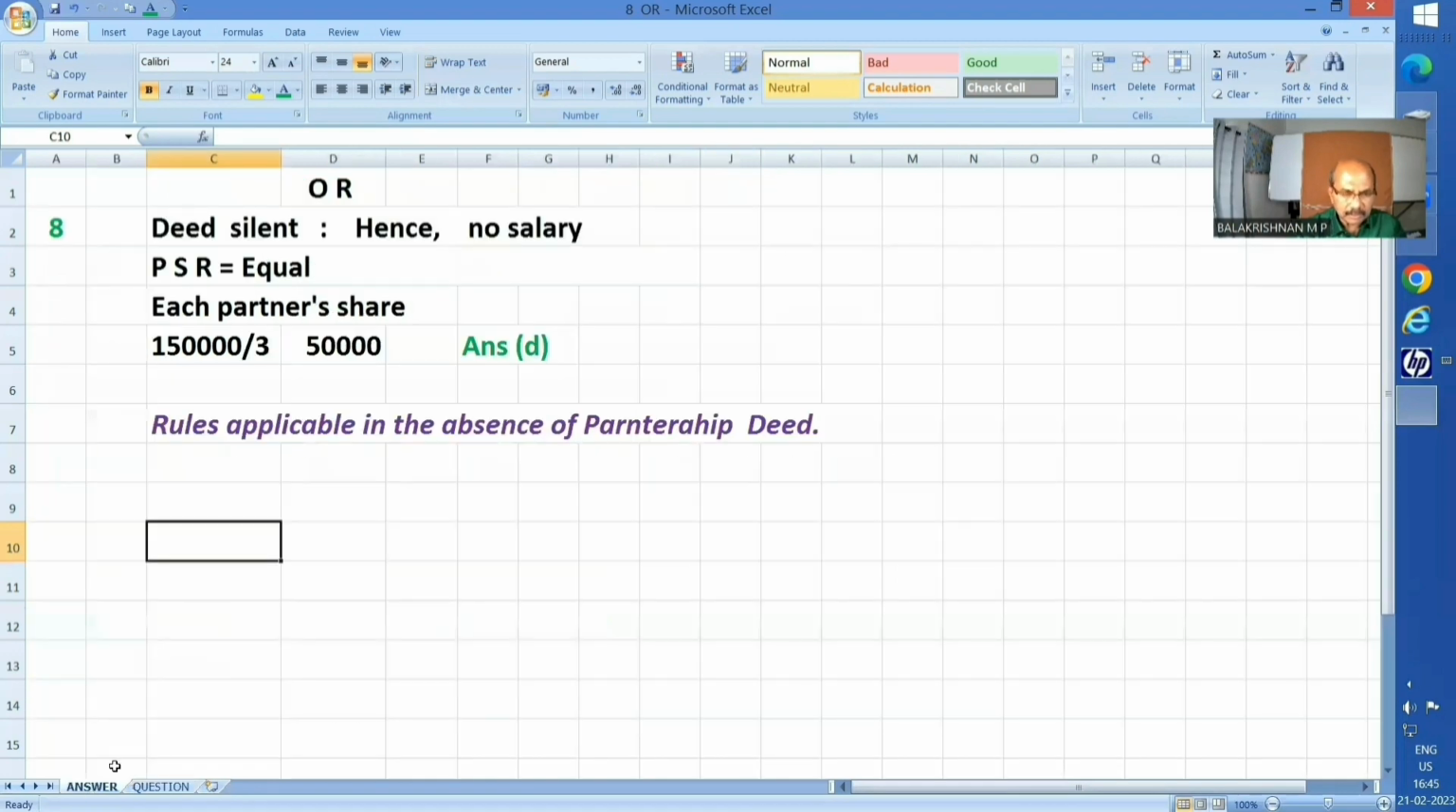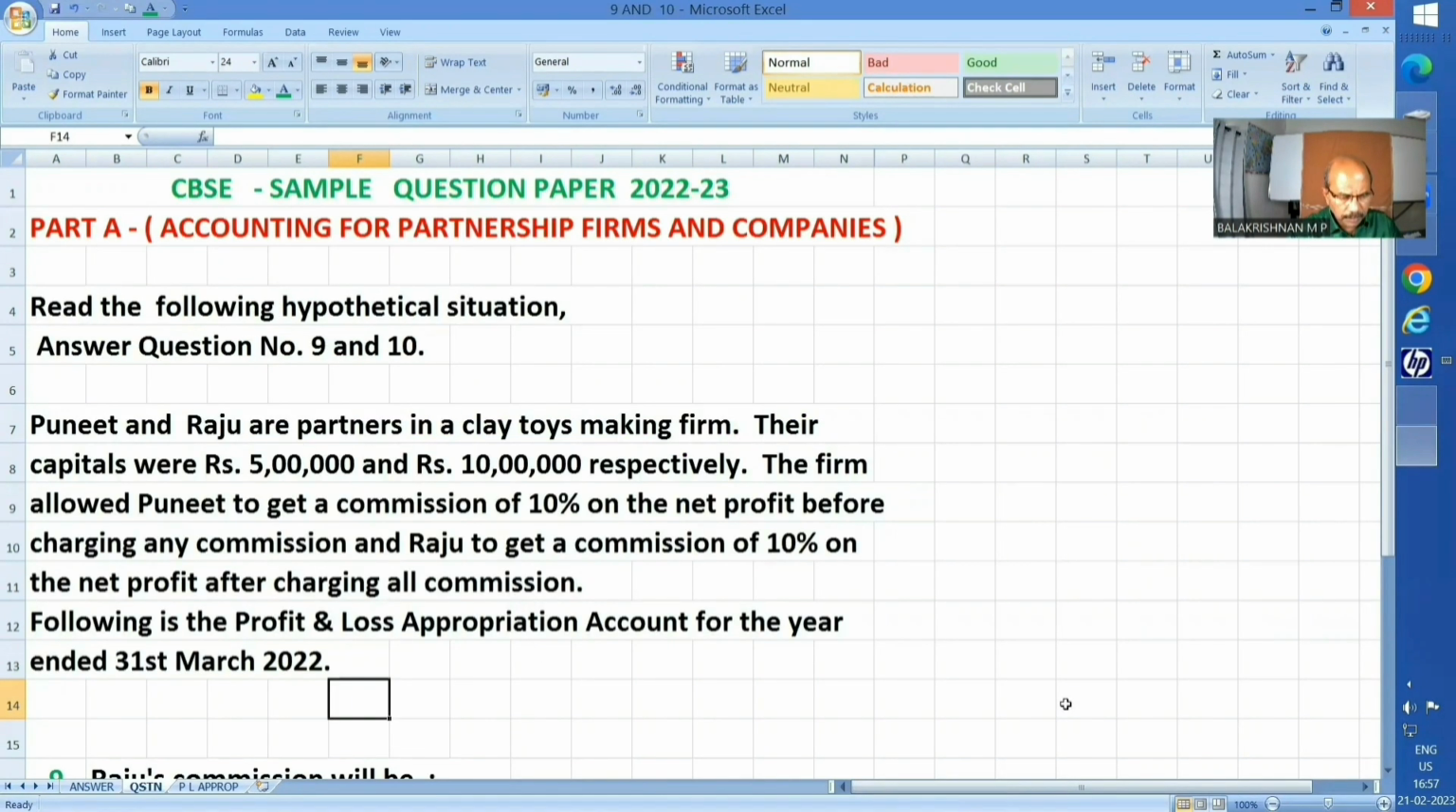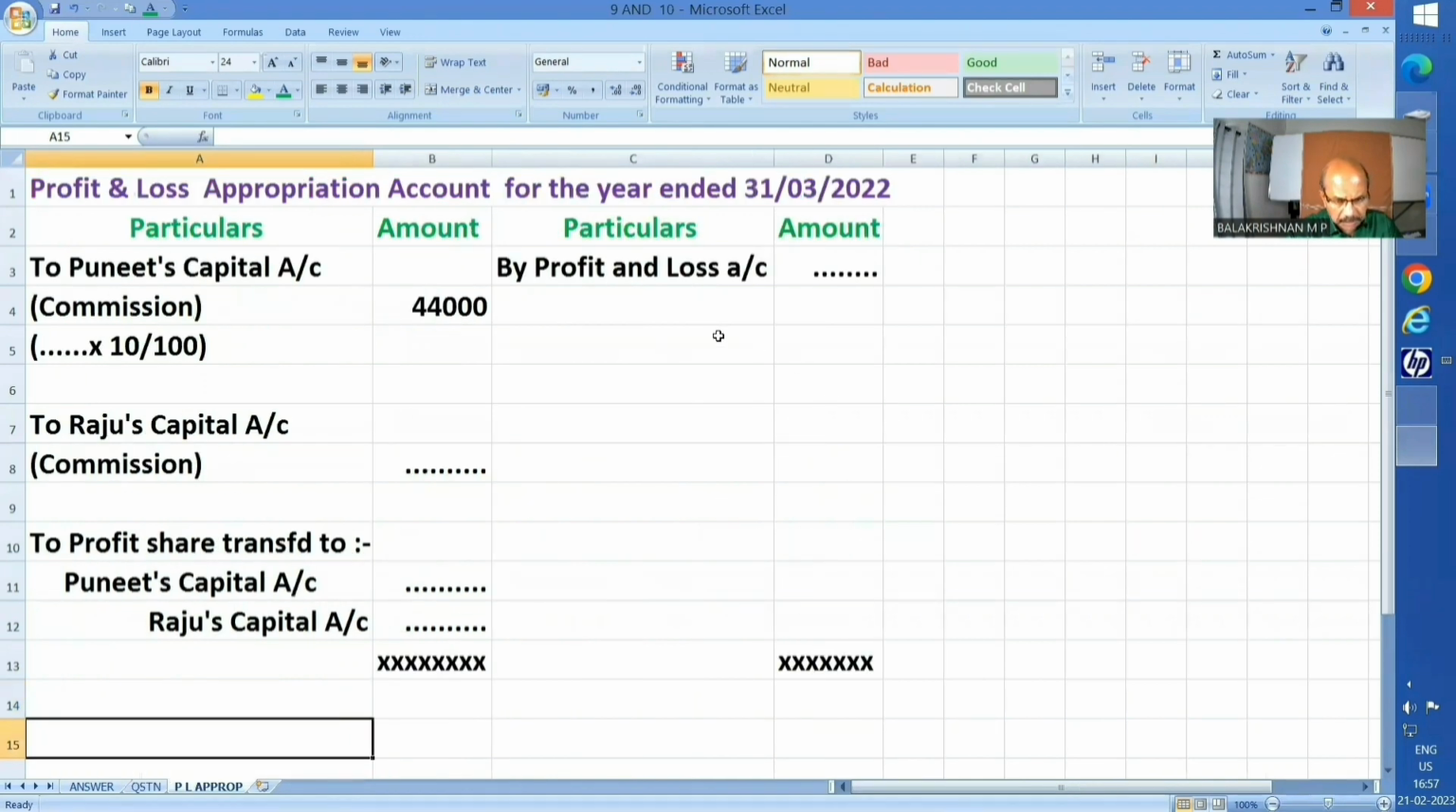Okay, this point, please make it very thorough. Rules applicable in the absence of partnership deed, right? So next question. Next questions number 9 and 10 are based on one hypothetical situation.